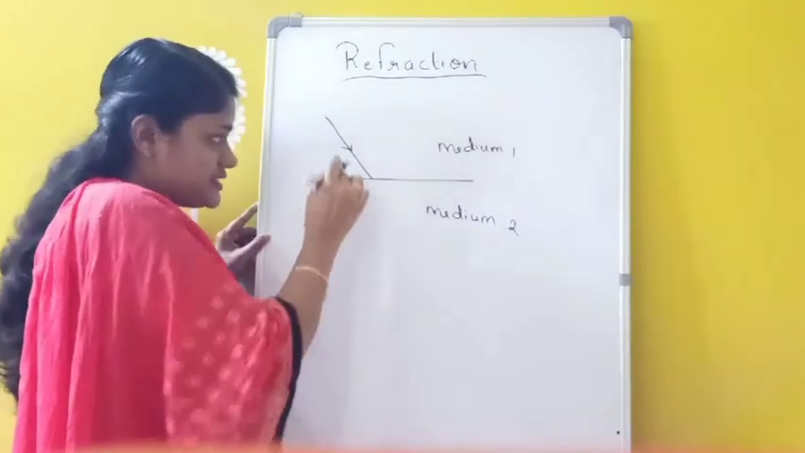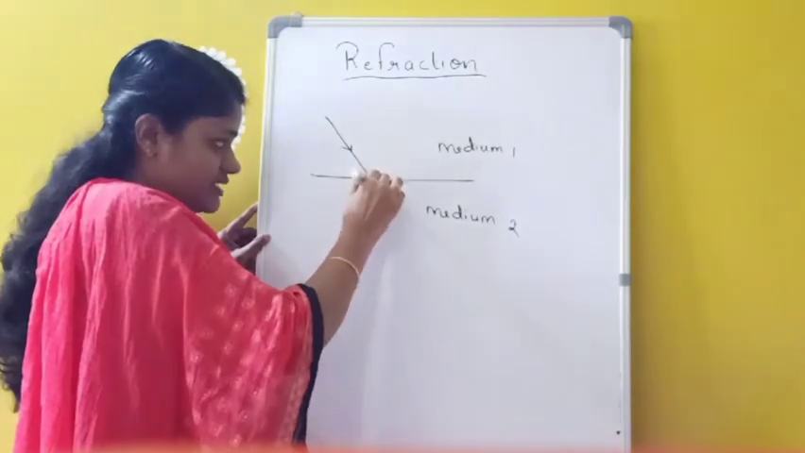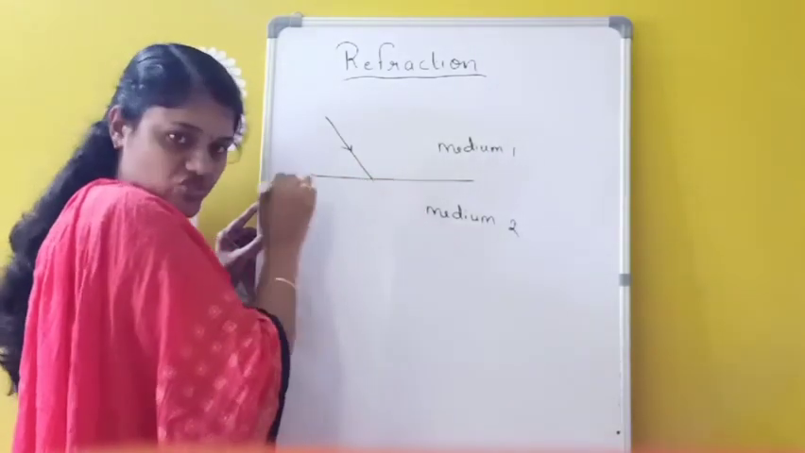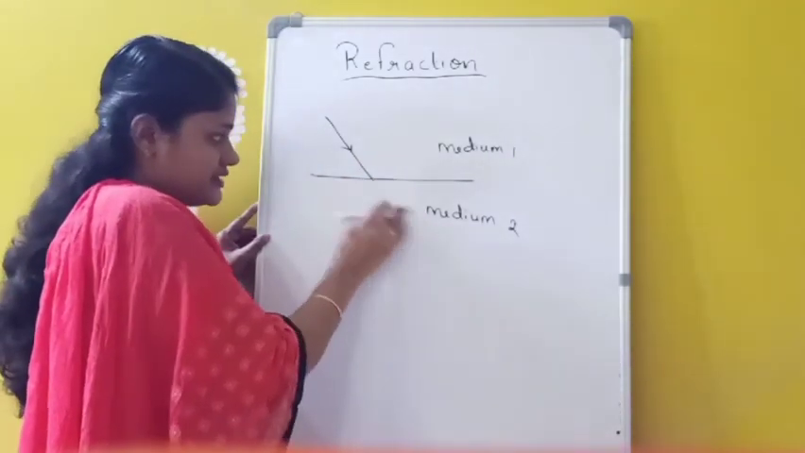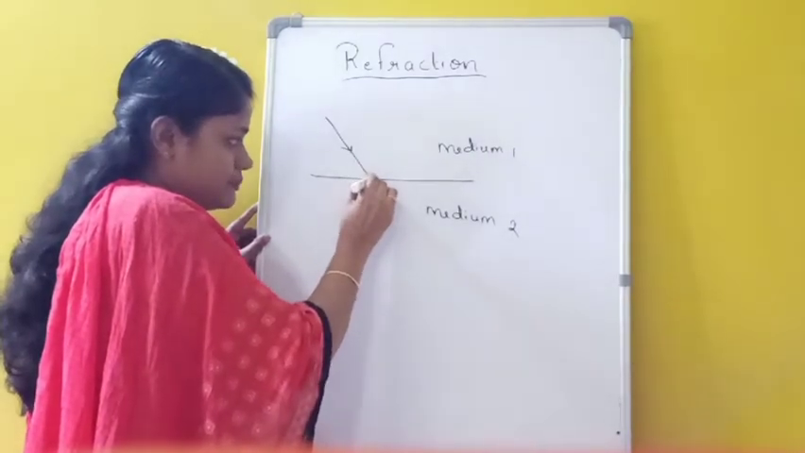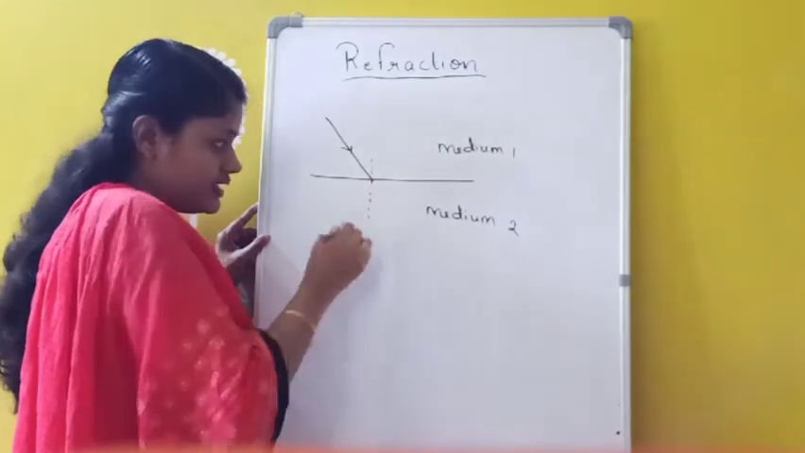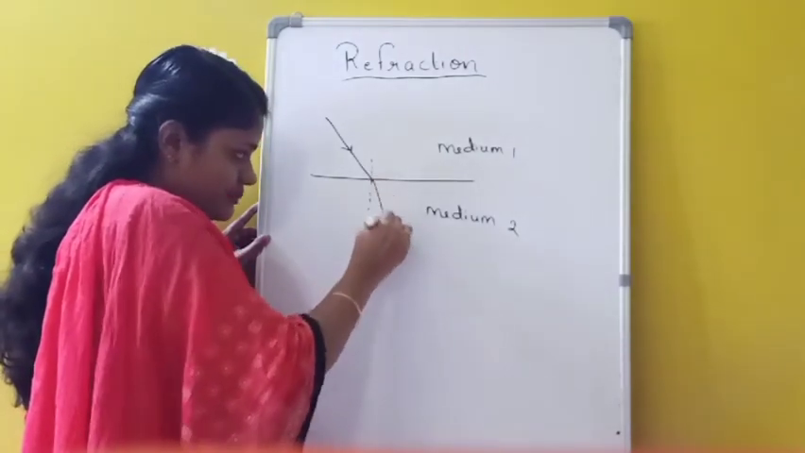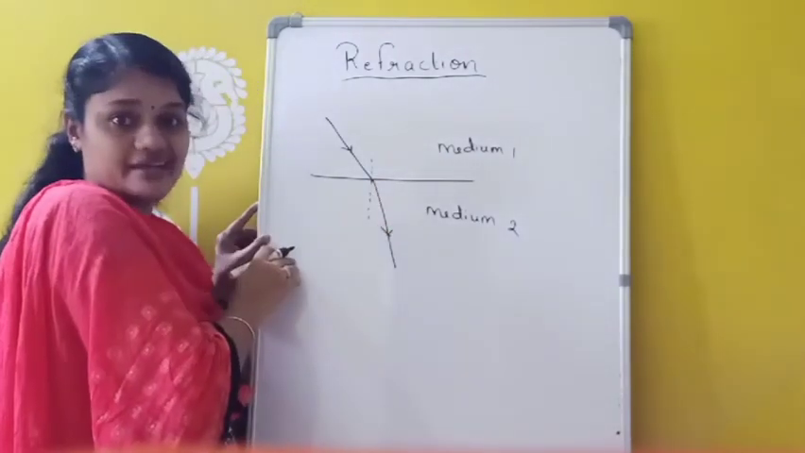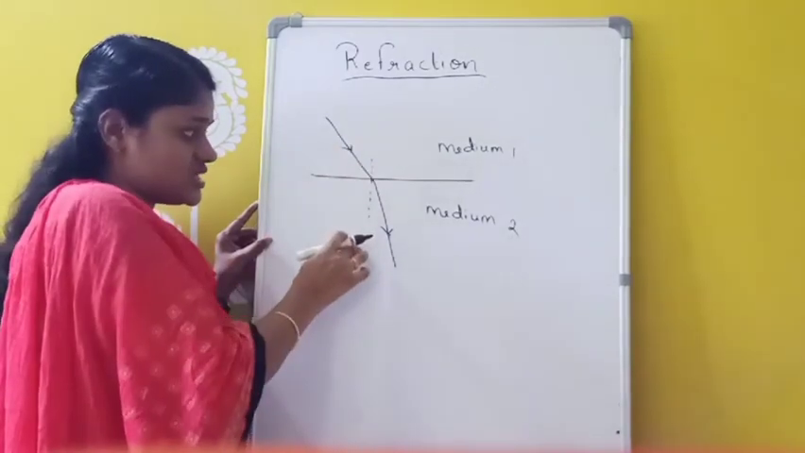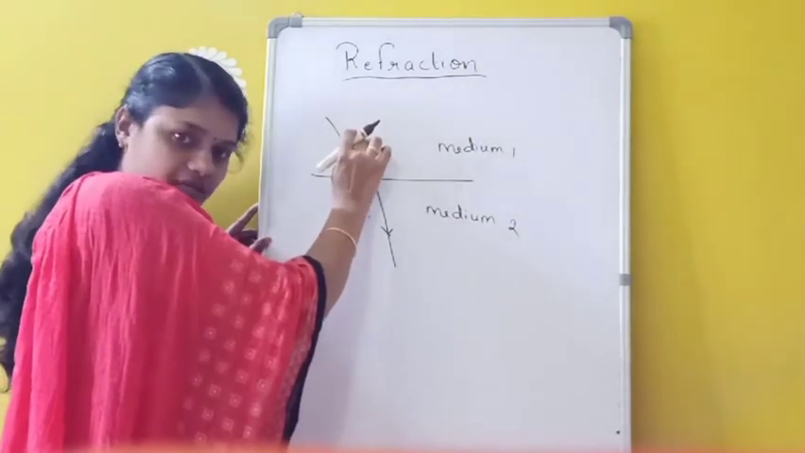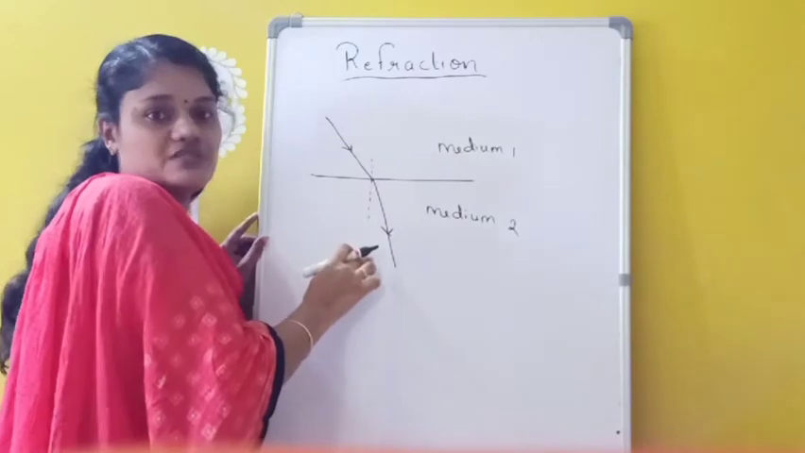Now what will happen is, actually this light ray has to travel like this. It has to go straight. But what will happen here is, this light ray will slightly bend. Suppose I am drawing a normal here. So this is a normal, and this light ray will slightly bend here. This bending of light ray when it travels from one transparent media to another transparent media is called as which one?